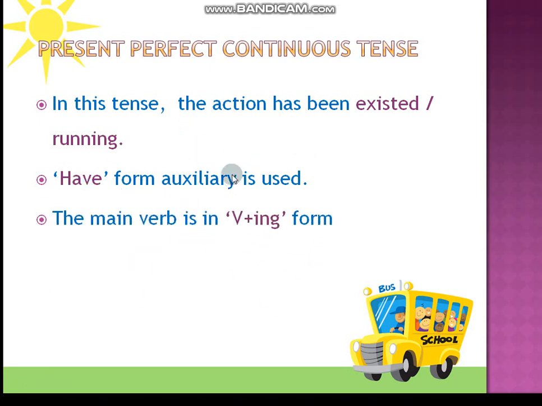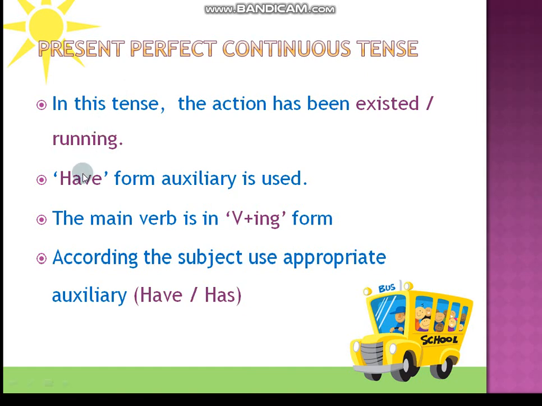The main verb is in V plus ing form. In the last video, present perfect, the main verb was in V3 form, I mean past participle form. Now the main verb is V plus ing. That means going, coming, running, skipping, all these things. Ing form, main verb. So we are using the have form as auxiliary, and after that the main verb in V plus ing form. According to the subject, use the appropriate auxiliary. This is very important.